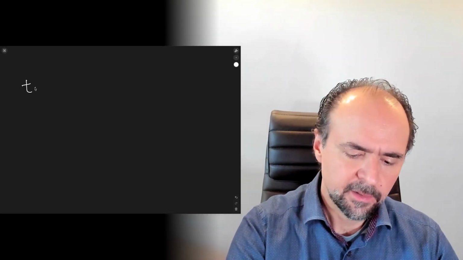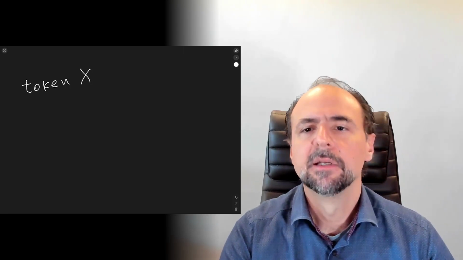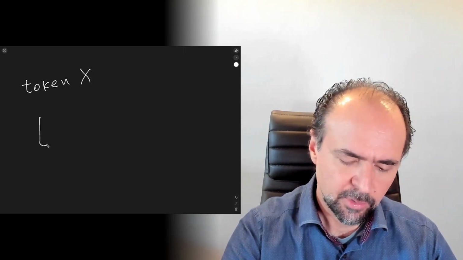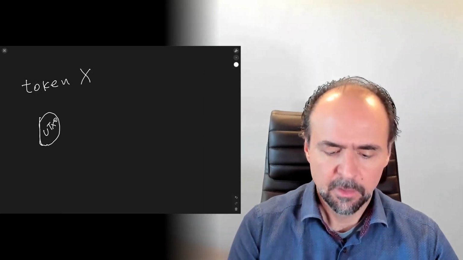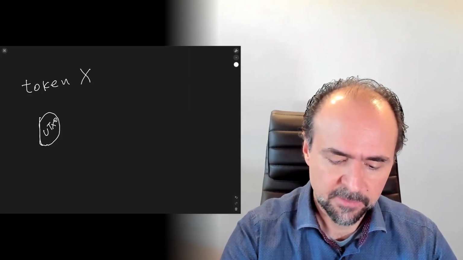To understand how we can go about thinking about this problem, let's recall how native assets work in Cardano. Tokens can be created according to a minting policy. Here is token X. And such a token can be added to a UTXO. So in Cardano, after the Mary hard fork, it will be possible to have token bundles.